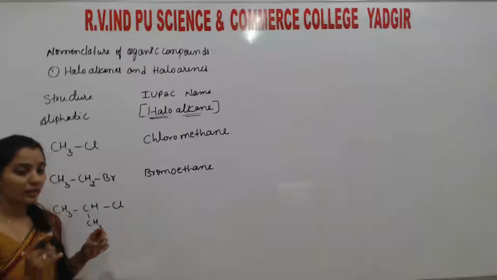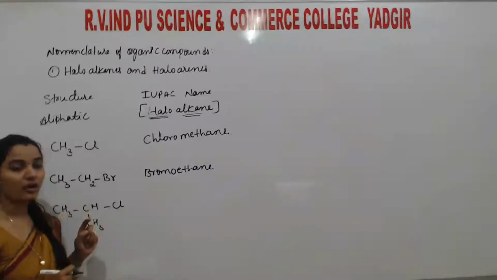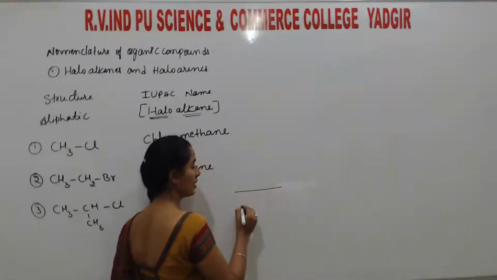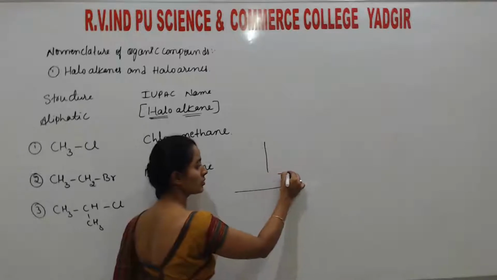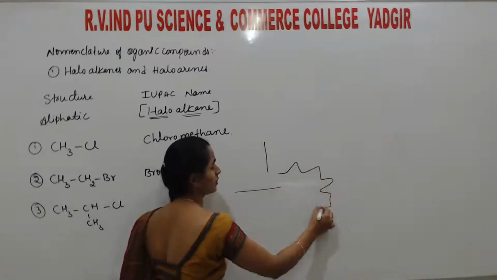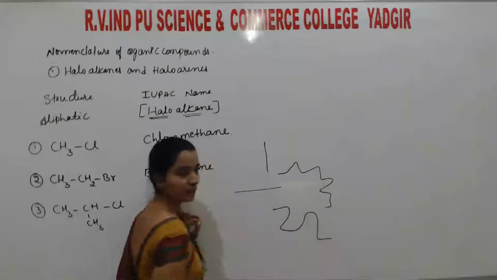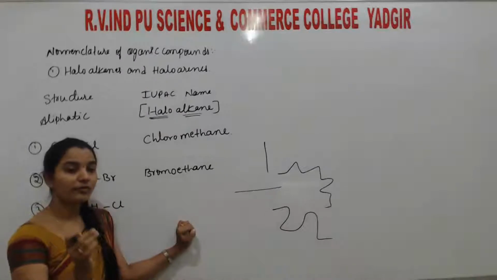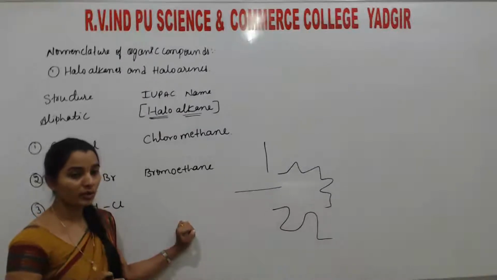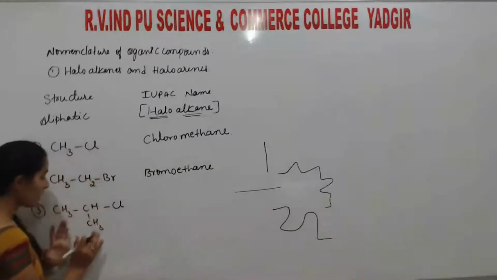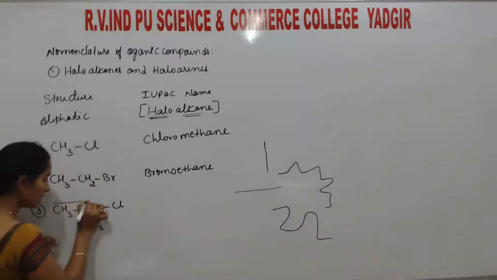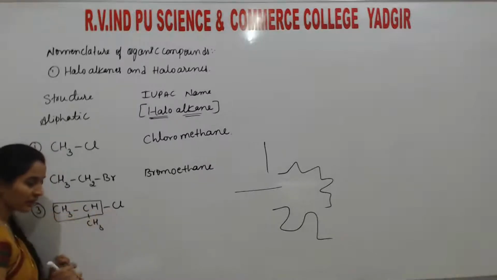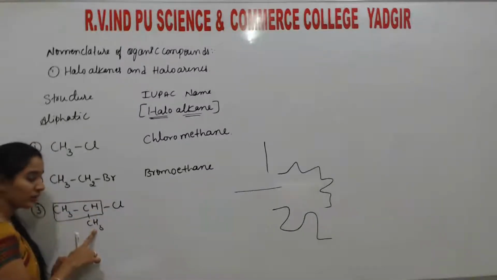What is that parent chain? A continuous chain of carbon atoms. I'm not telling you it must be a straight chain or that it must be like this; it may be any shape. It must be a continuous chain of carbon atoms. Don't worry about the structure. As I told you, if we consider this one as the parent chain, as the Cl atom is attached, this CH3 is left.